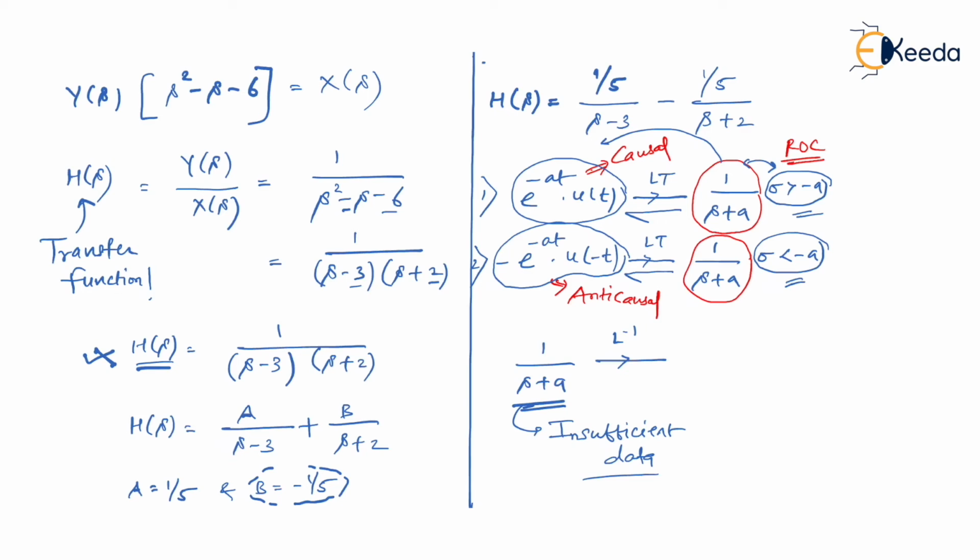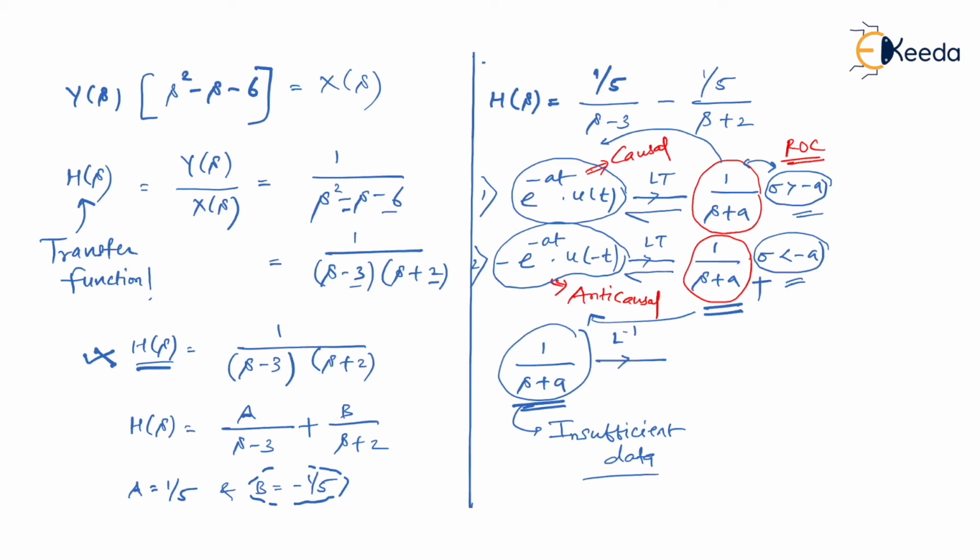as a causal function, that is e to the power minus at times u of t. And suppose 1 upon s plus a is given along with the ROC as sigma less than minus a. Then it is known that it is an anti-causal function, and it is minus e to the power minus at times u of minus t. So providing only 1 upon s plus a is insufficient data and you will have no common solution.